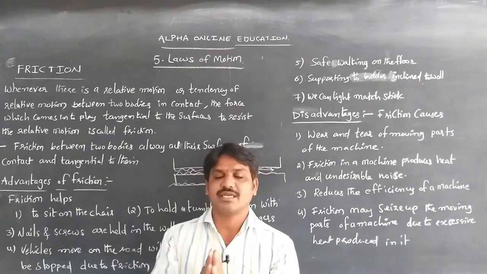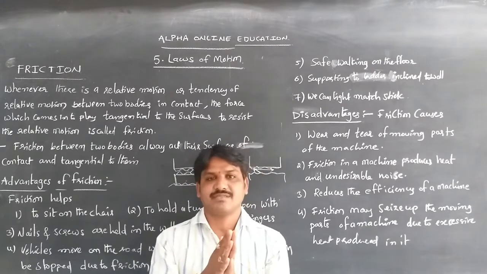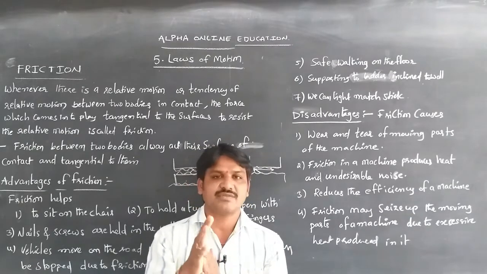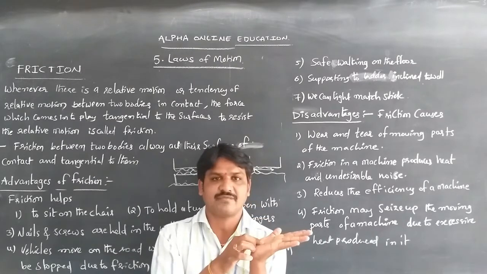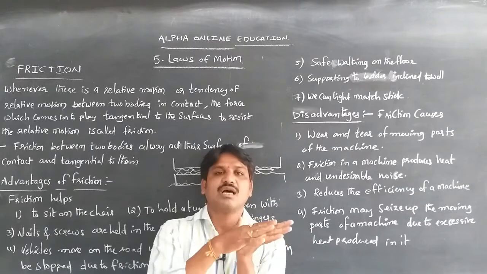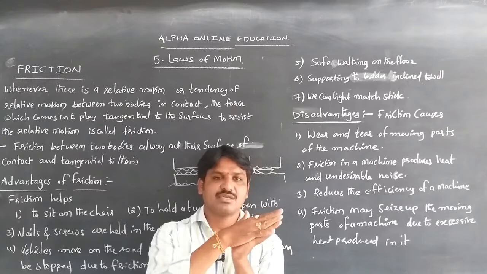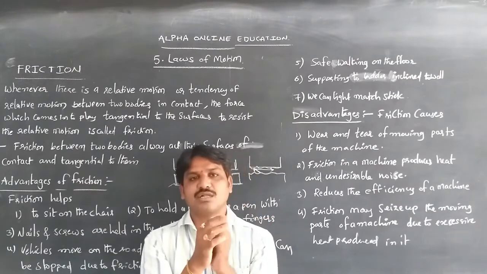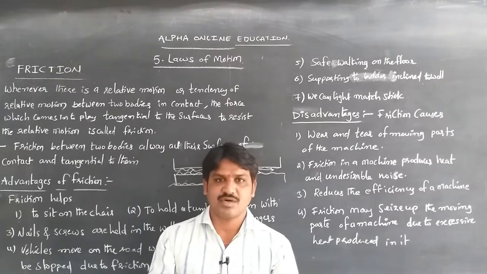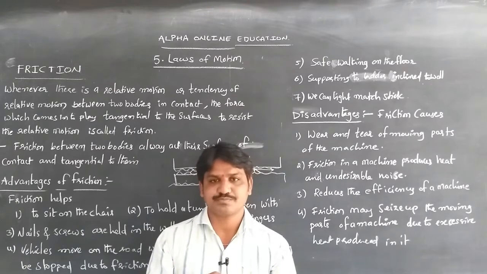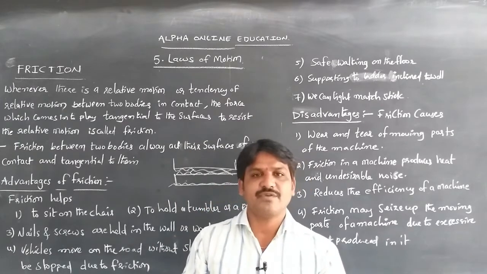Friction is caused by uneven surfaces, which have protrusions and depressions. Due to these depressions and protrusions on the surfaces of the bodies, friction arises whenever they are in relative motion. In daily life, without friction we can't do anything.